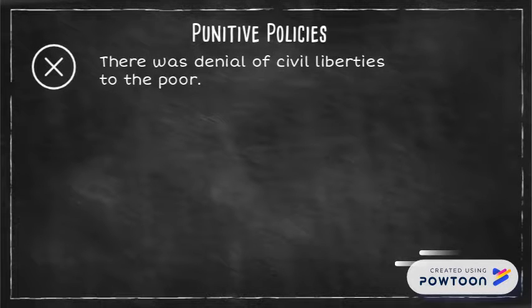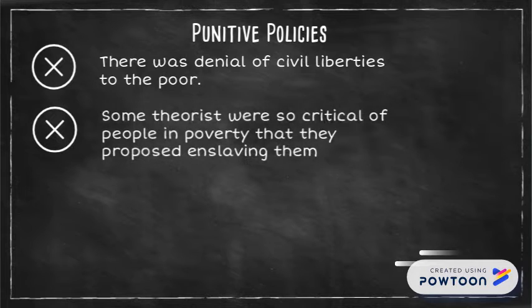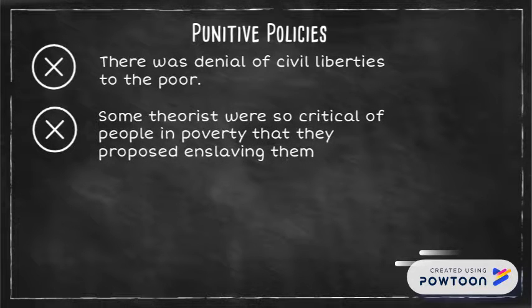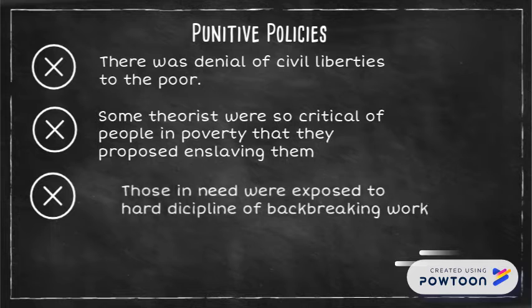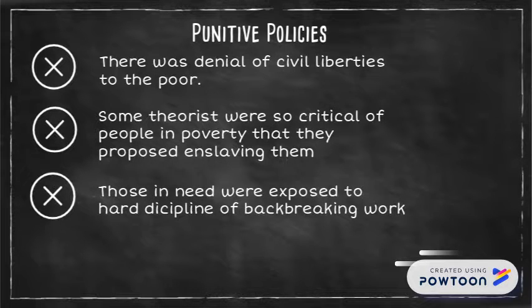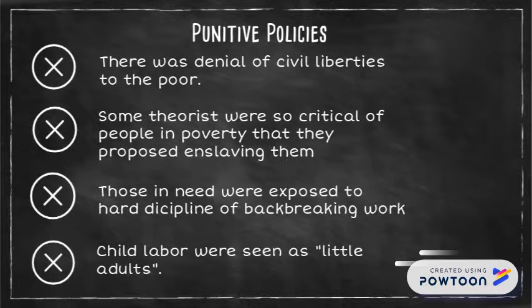Punitive policies. There was denial of civil liberties to the poor. Some theorists were so critical of people in poverty that they proposed enslaving them. Those in need were exposed to the hard discipline of backbreaking work, and children were seen as little adults.